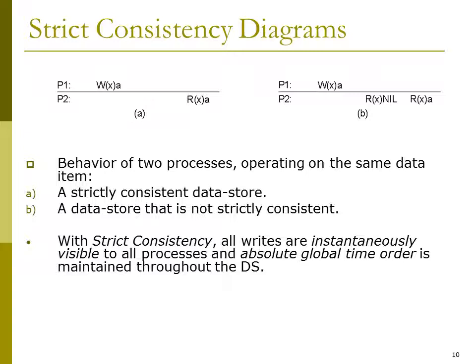So diagram A shows a strictly consistent data store, and diagram B shows the data store which is not strictly consistent.